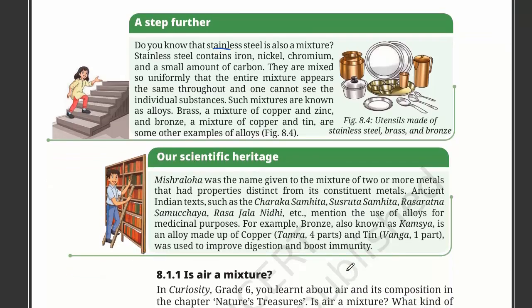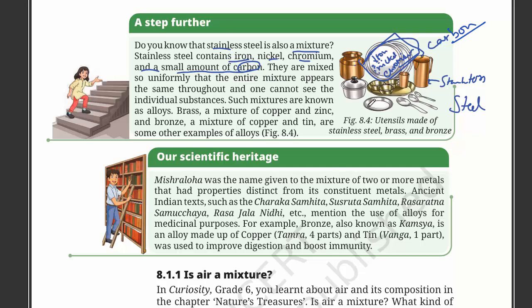Do you know that stainless steel is also a mixture? Stainless steel contains iron, nickel, chromium, and a small amount of carbon. So these plates, everything that is made of stainless steel, has iron inside. Then they also have nickel inside, which is also used in coins, and then chromium. They have all of these things inside of them, and they even have some carbon inside.